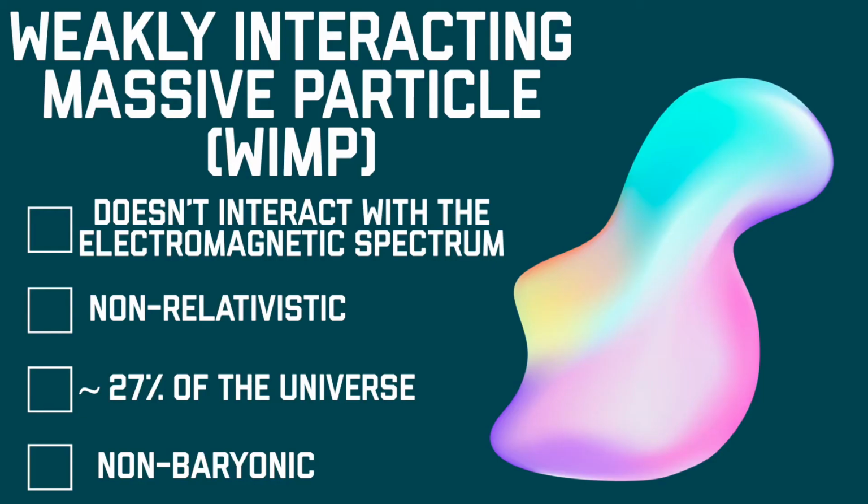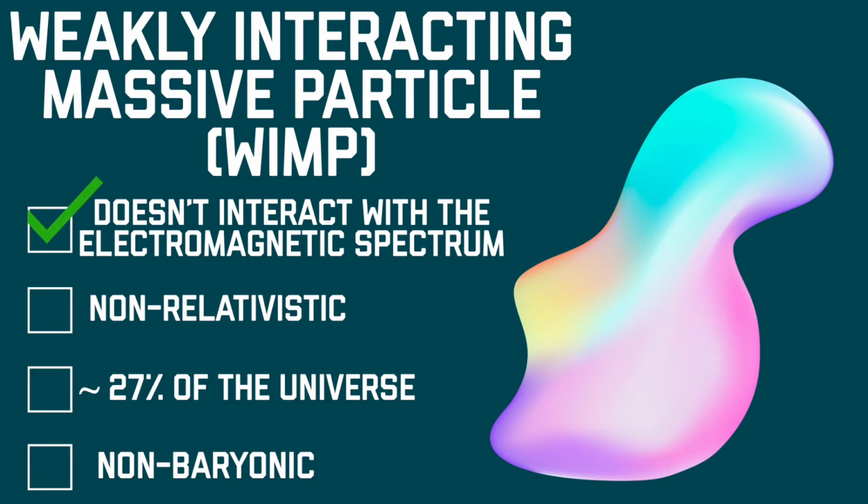These particles were theorized long before dark matter. There are other physics theories, including supersymmetry and string theory, that both predicted the existence of this particle. Now, scientists think that it might be a perfect candidate for dark matter. Let's see how it holds up against what we do know about dark matter. First, these particles have not been discovered or proven to exist, likely because they do not interact with electromagnetic force. So far, that fits the bill.